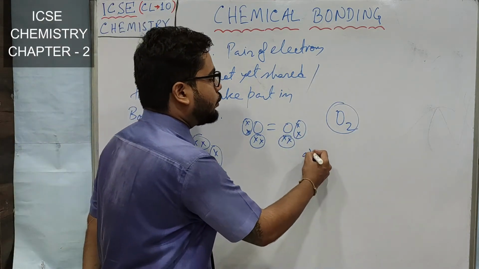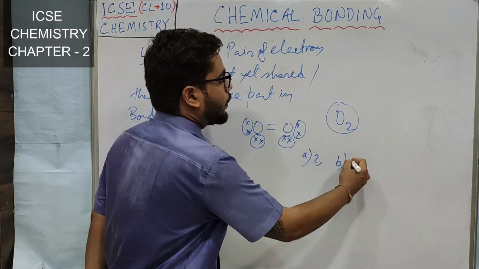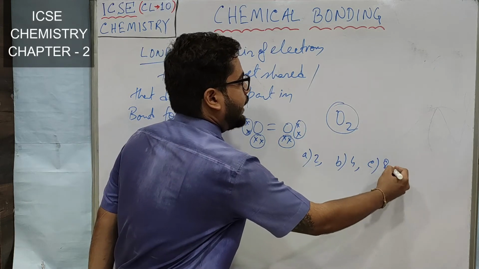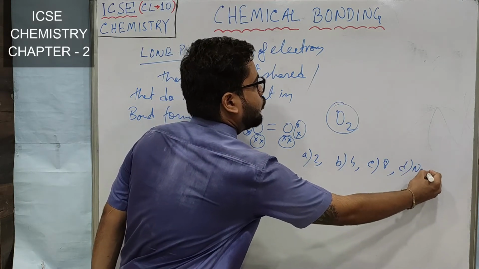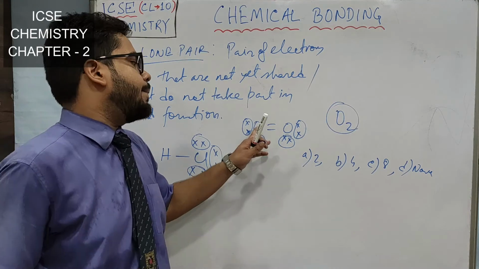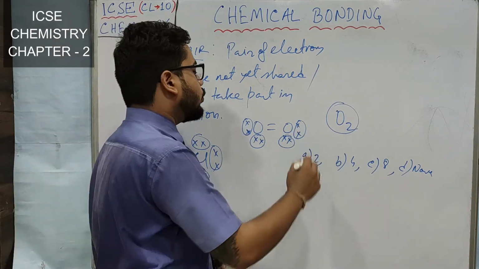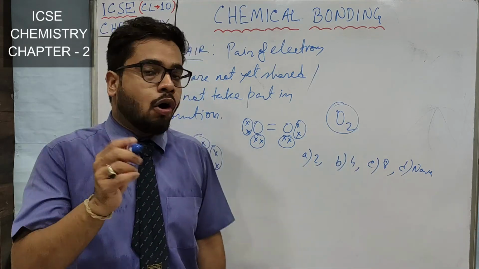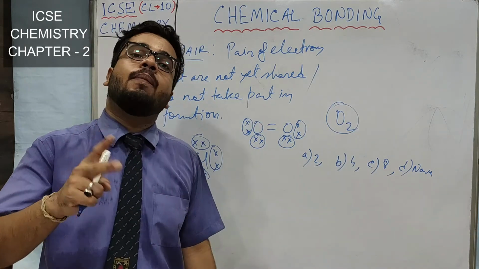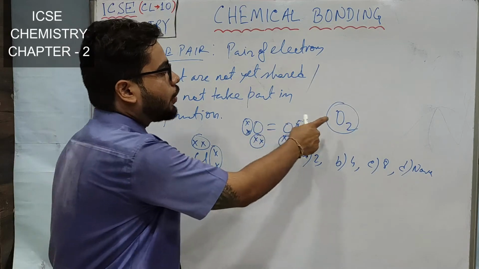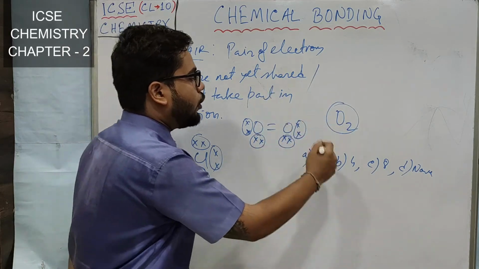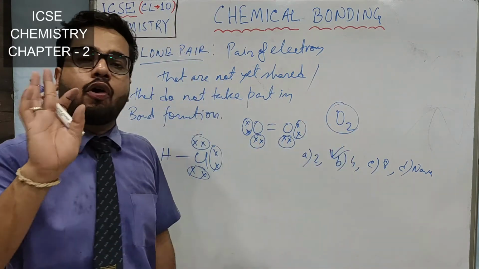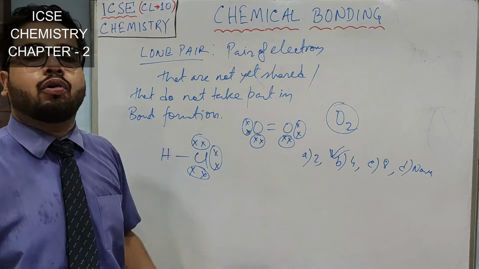Suppose the options are 2, 4, 8 and D none of these. What will be the answer? You may say with one oxygen 2, so 2. Somebody may say total 1, 2, 3, 4, 5, 6, 7, 8, 8. No. But see, I am asking how many lone pairs. So in oxygen O2, 1, 2, 3, 4. So the correct answer is there are 4 lone pairs of electrons in the O2 molecule.